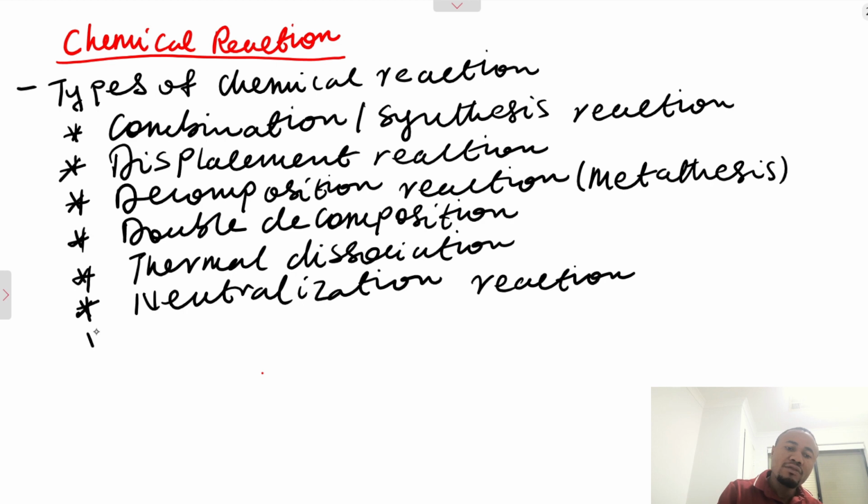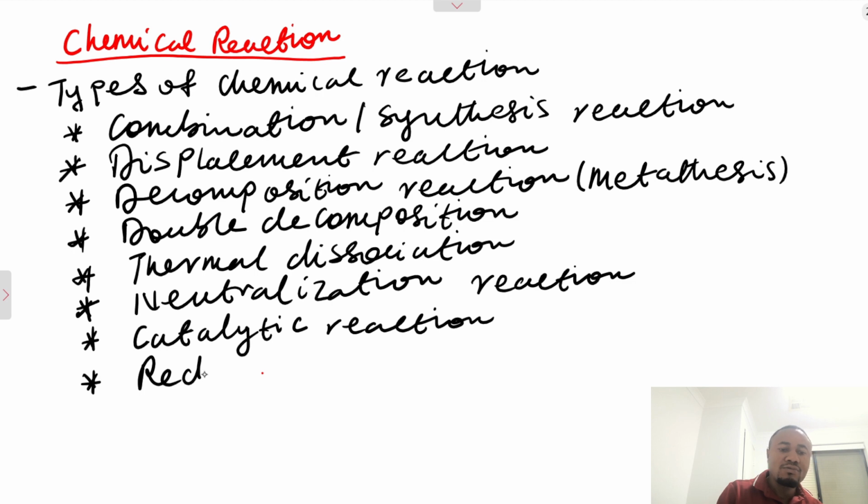We will also have catalytic reaction. Then finally, I think we'll have redox reaction. That is where we will trash the questions the guy asked. We'll be looking at redox reaction. So these are the different types of chemical reaction. I don't know if they are complete. We have 1, 2, 3, 4, 5, 6, 7, 8. Yeah, these are the different types of chemical reaction.